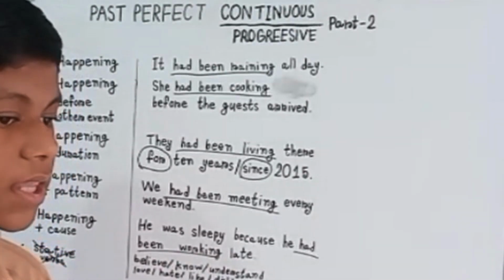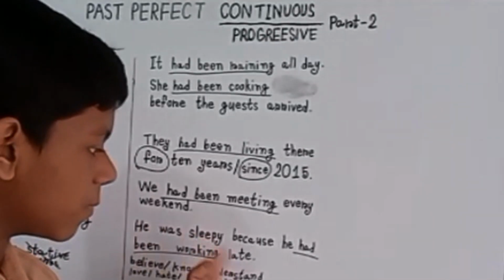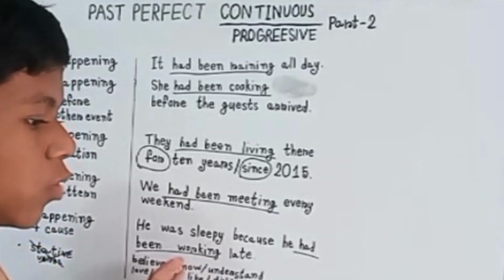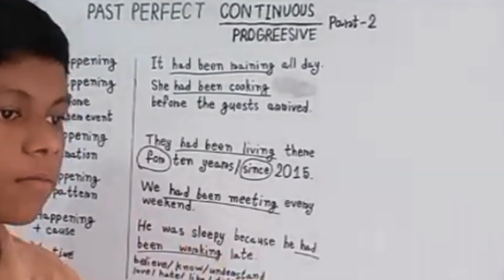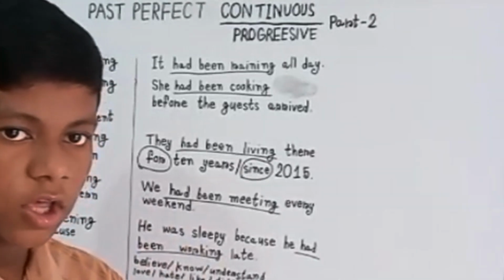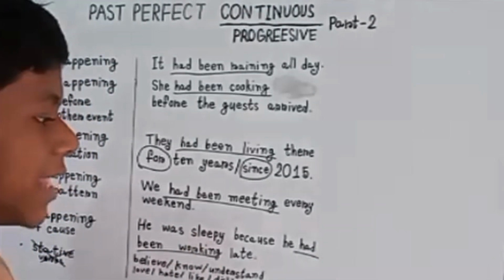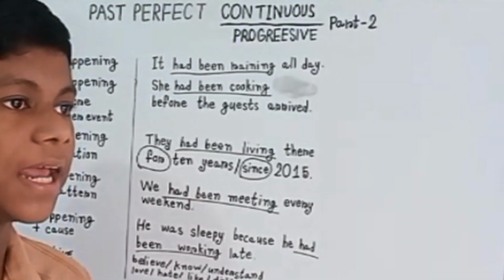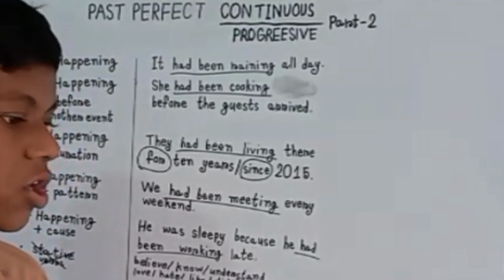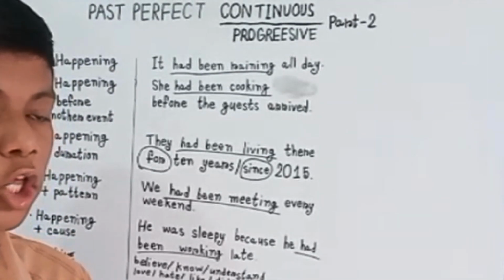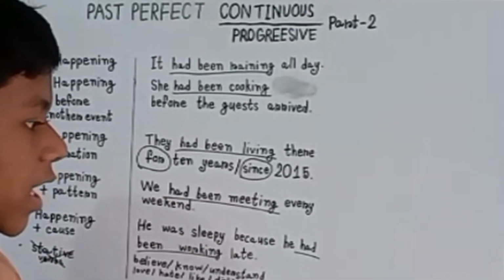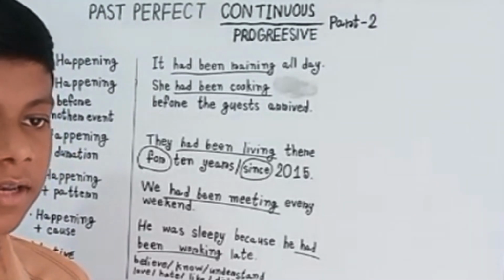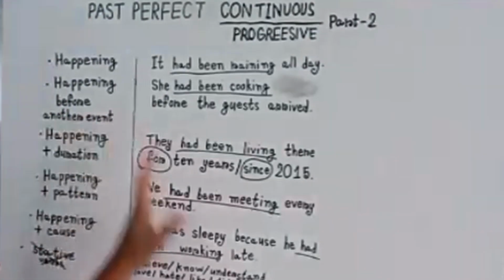If you use the past perfect continuous tense with these words, your sentence will be wrong. There is a long list in any grammar book, so if you follow it you will learn it very easily. I hope you have understood it.